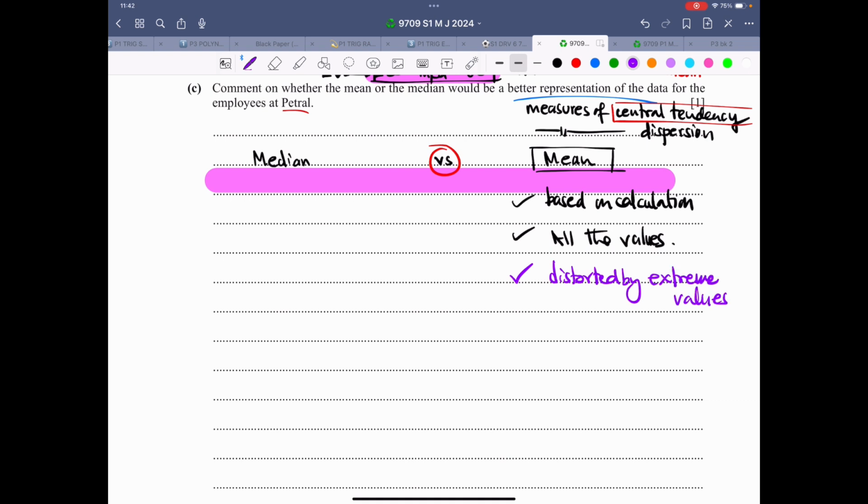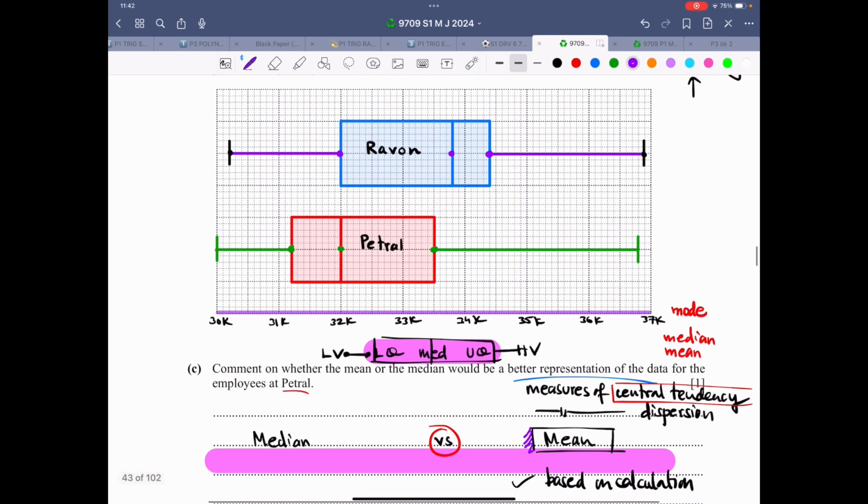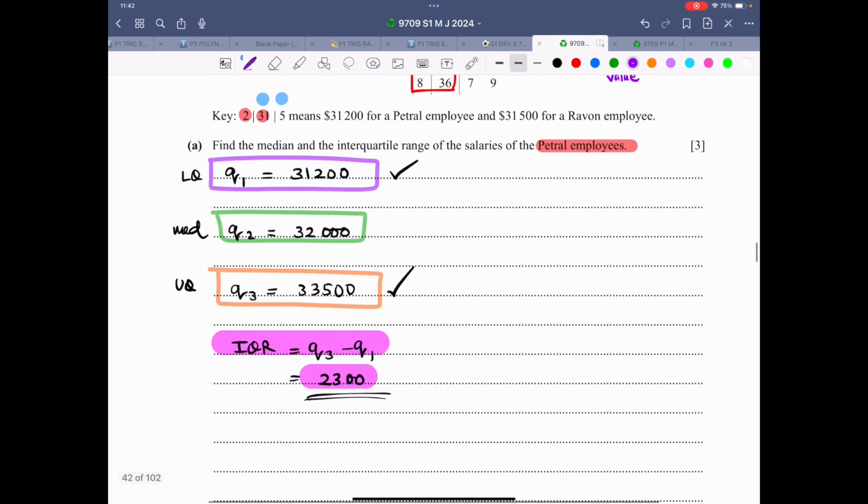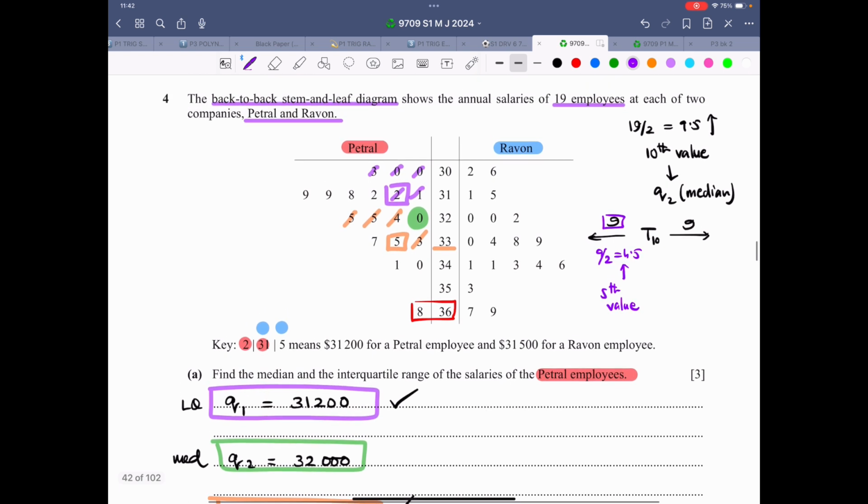That means the mean that we will get will not be realistic. Now let's first double check that for the company Petrol, is there an extreme value? So when we look at the data, this is what has been highlighted,